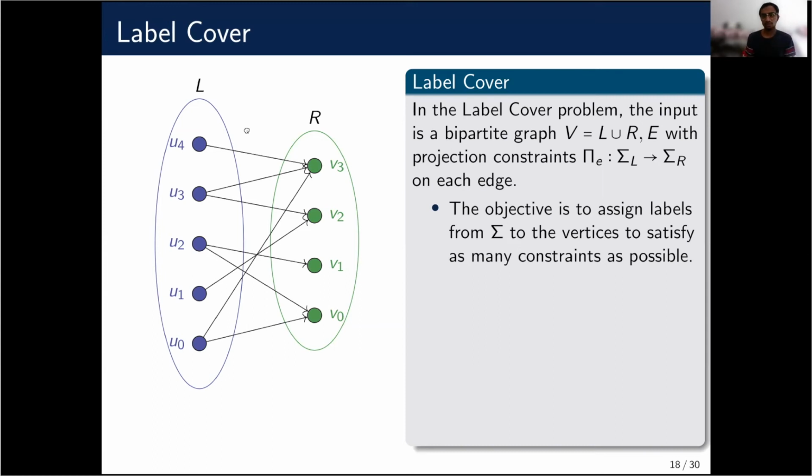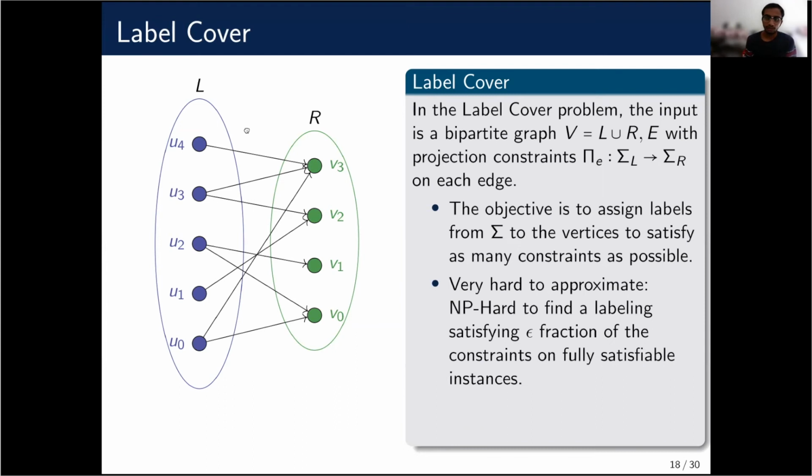A constraint is said to be satisfied if it respects the projection constraint pi e. It turns out that this problem is very hard to approximate. Even if we are promised that there is a labeling satisfying all the constraints, it is NP-hard to find a labeling satisfying epsilon fraction of the constraints, for every constant epsilon greater than 0.